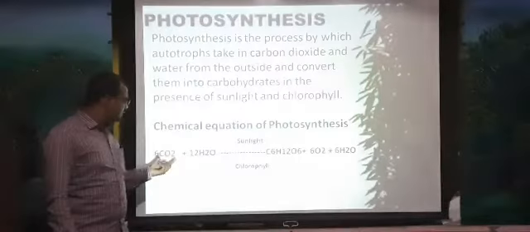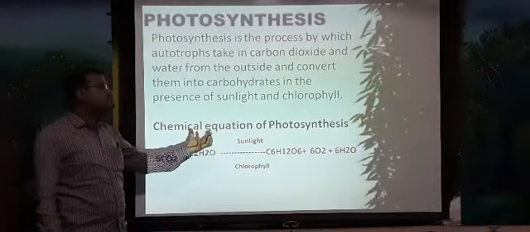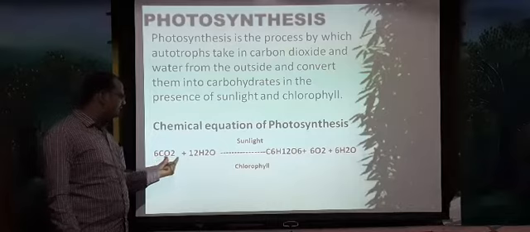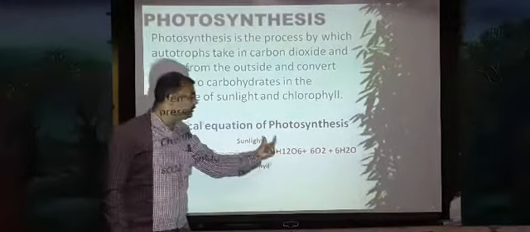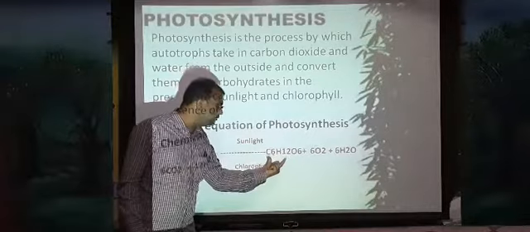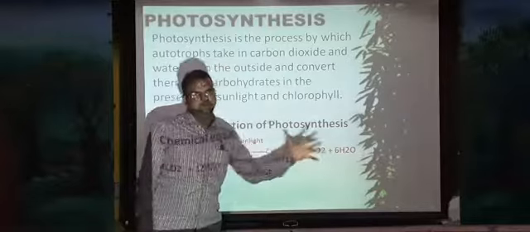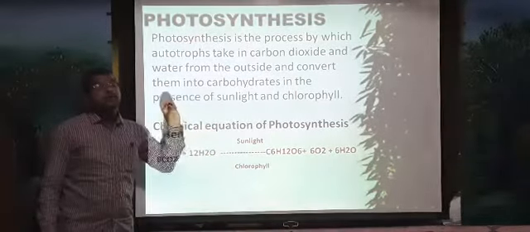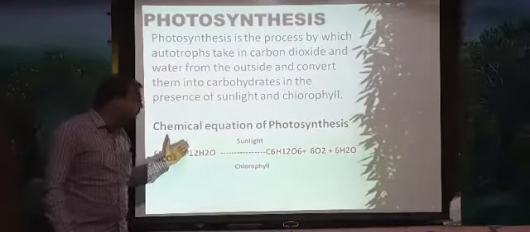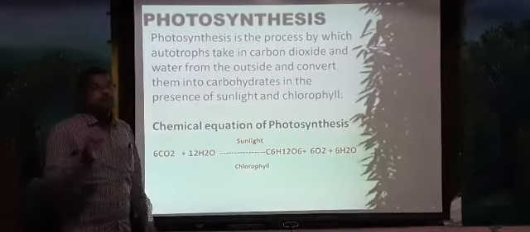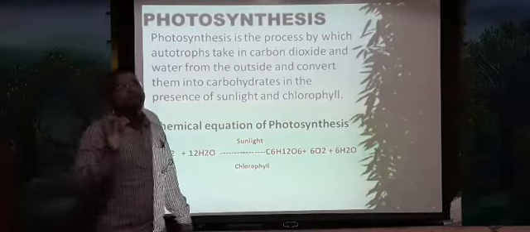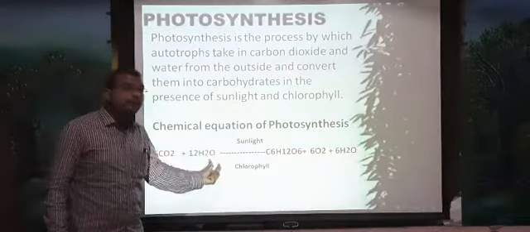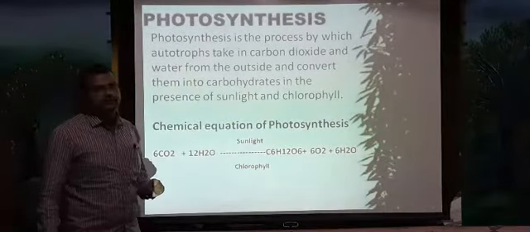So what do they convert? This is the chemical reaction that takes place in the plant body. That is, carbon dioxide and water, in the presence of sunlight and chlorophyll, are converted into carbohydrate, which is glucose, and release oxygen and water. This is what happens in the plant body in the preparation of food. This is the chemical reaction which takes place during preparation of the food, and this is also called the chemical reaction of photosynthesis.